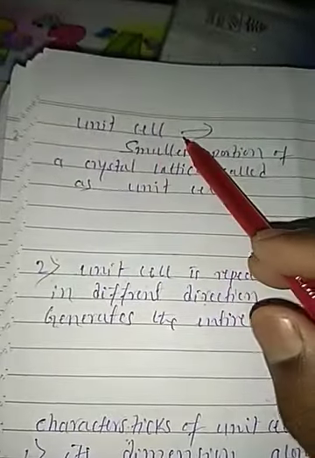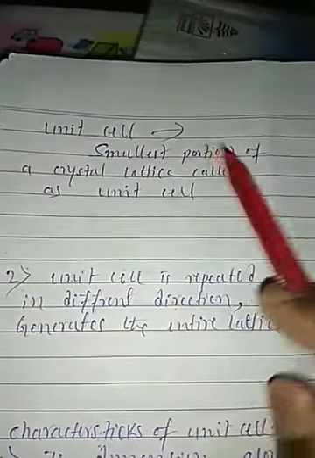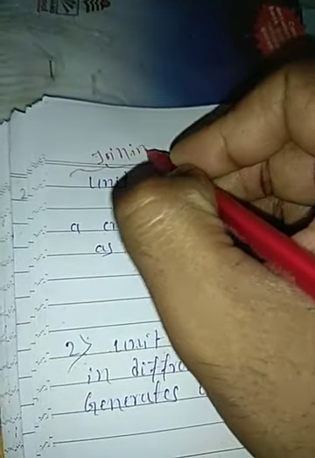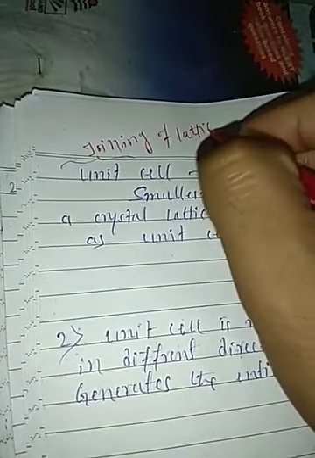Okay, next is the unit cell. The smallest portion of a crystal lattice is called a unit cell. Unit means joining or combining, the joining of lattice points. So students, what happened here? The smallest portion of the crystal lattice.